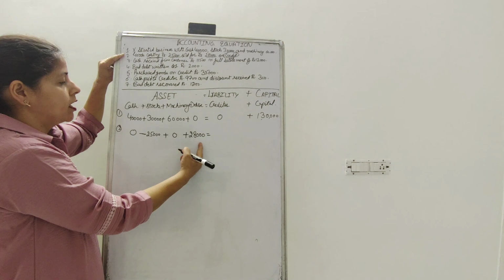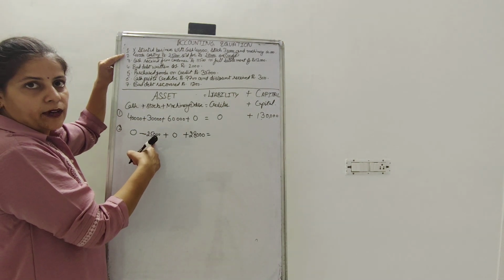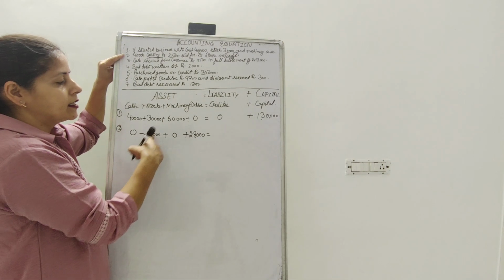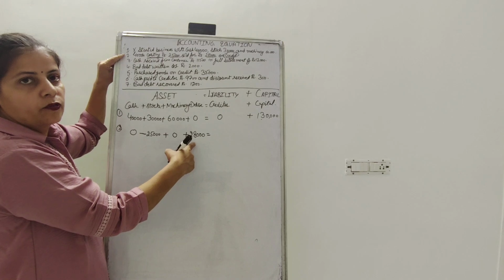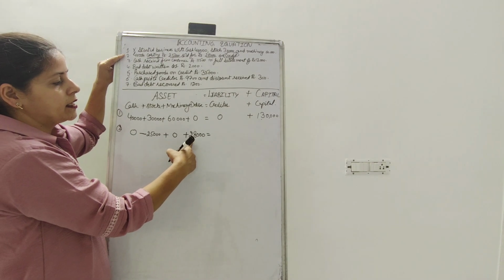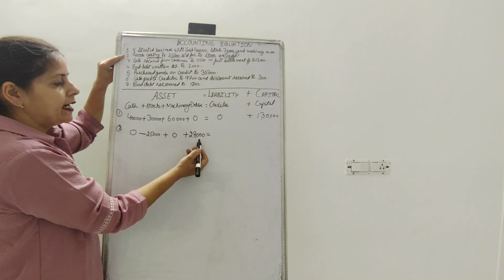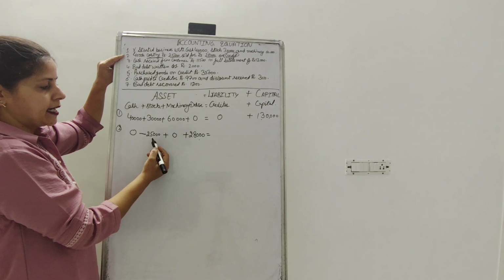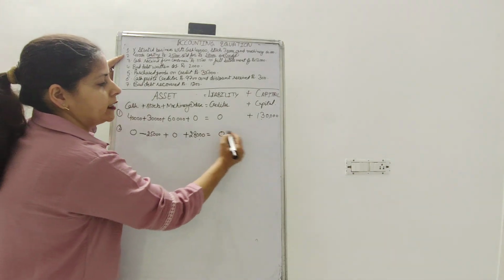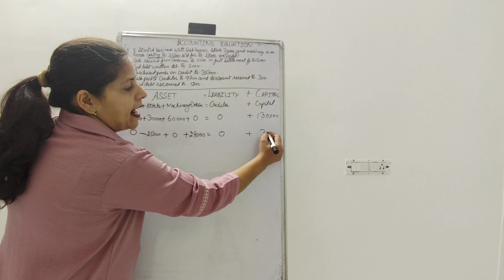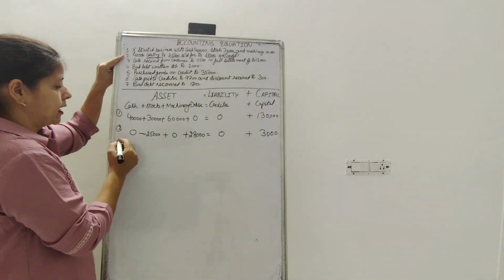So stock was going out with 25,000, and at the same moment one person became our debtor from whom we have to receive a total amount of rupees 28,000. The sales amount was 28,000 and goods were going out at 25,000. The difference of 3,000 is profit that belongs to the owner, so it should be added to the capital account.